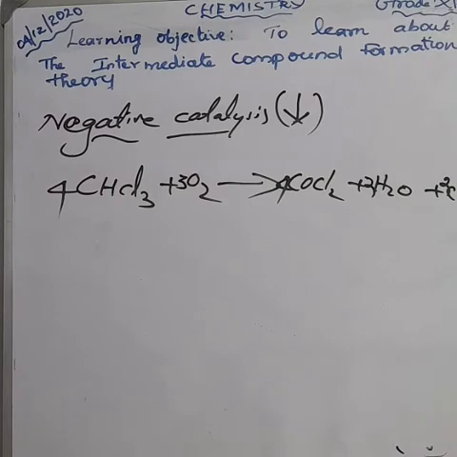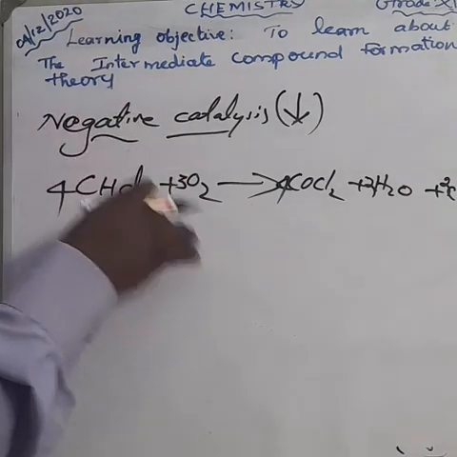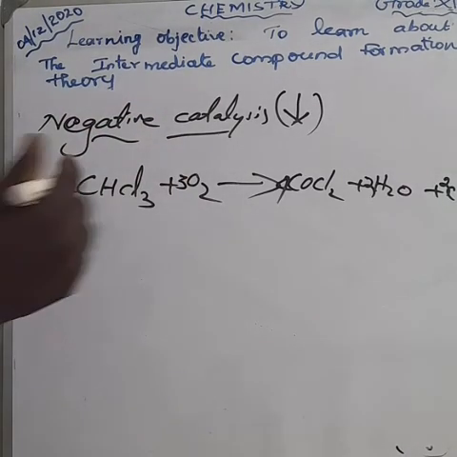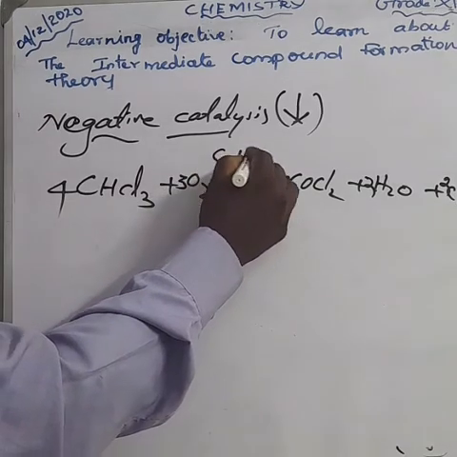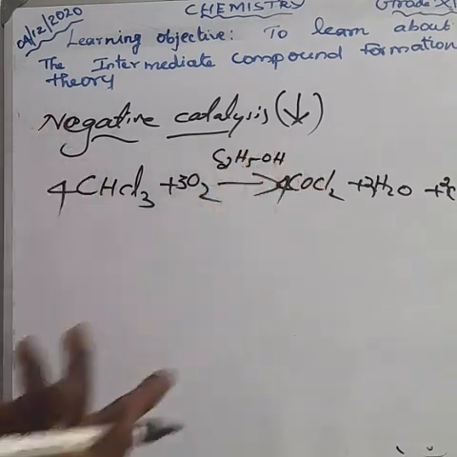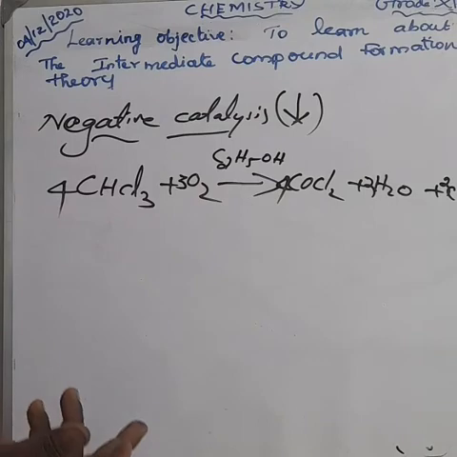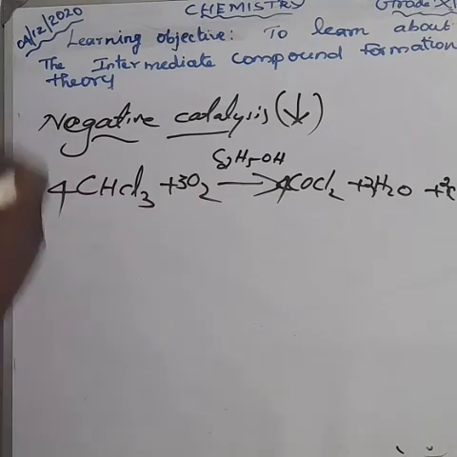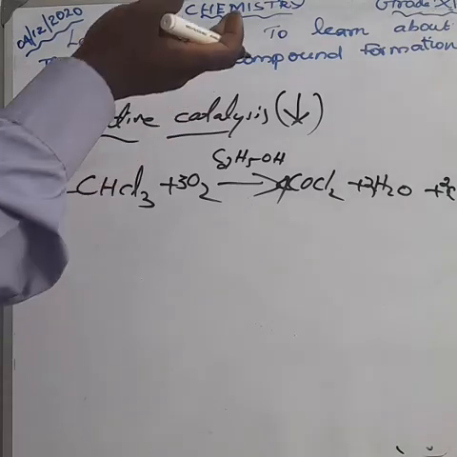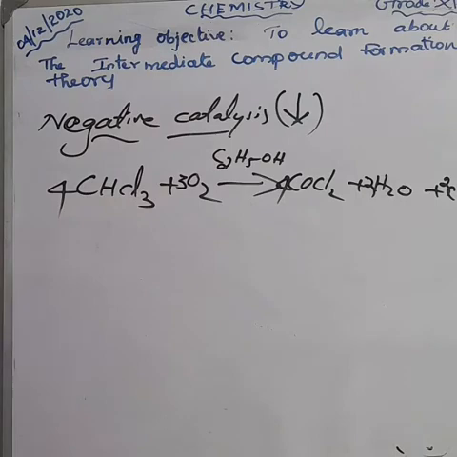When we add ethanol to this reaction, what is the formula for ethanol? C2H5OH. That is called ethyl alcohol. The common name is ethyl alcohol and the IUPAC name is ethanol. When we add ethanol or ethyl alcohol, what will happen? The rate of the reaction decreases.